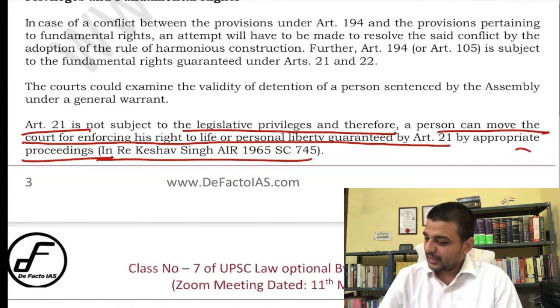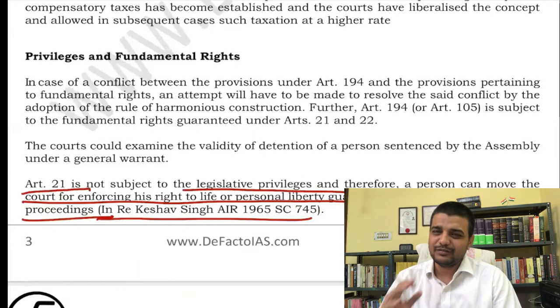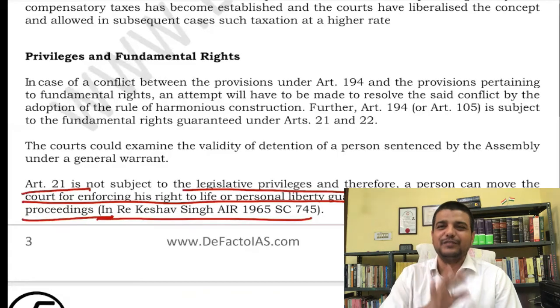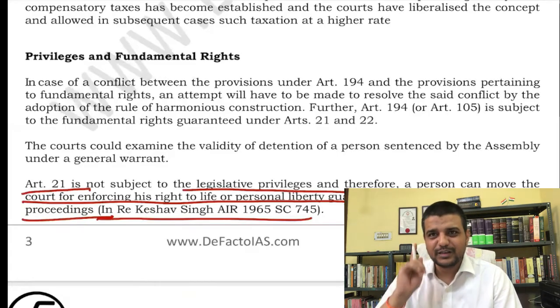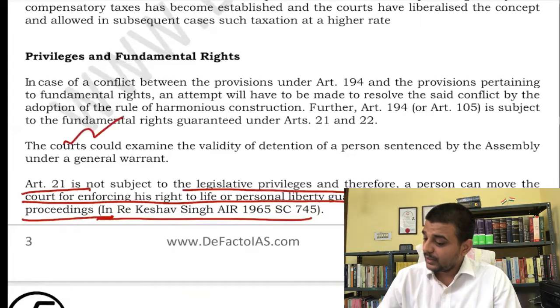Okay, so in Re Keshav Singh, if there is a conflict between fundamental right and legislative privilege, obviously legislative privilege is subject to fundamental right. That is the final ratio. So that is one thing you should keep in mind. That is an important case itself.